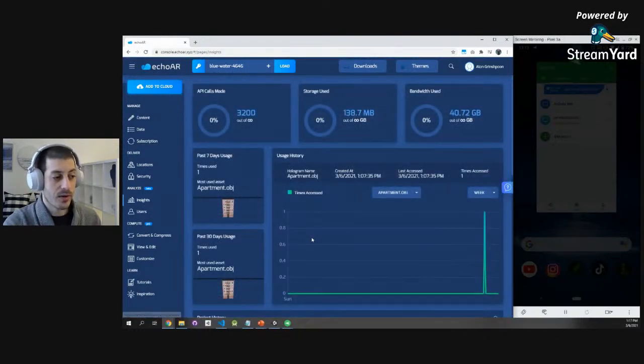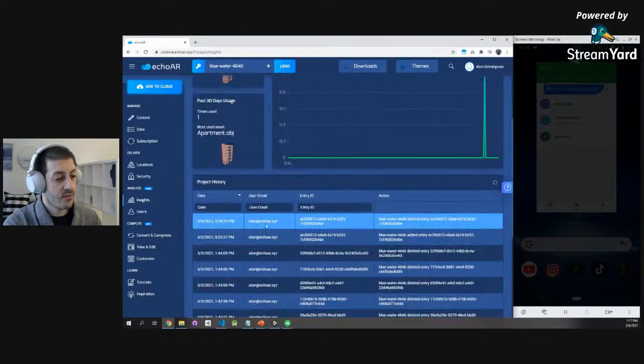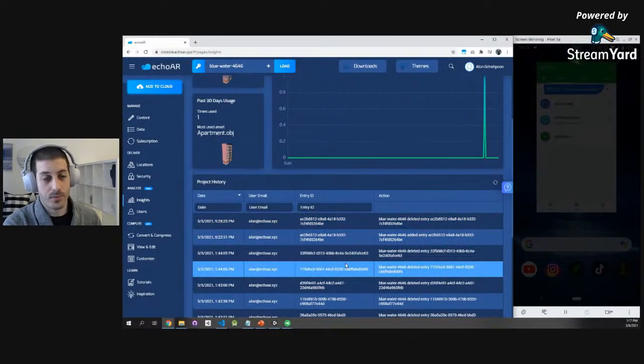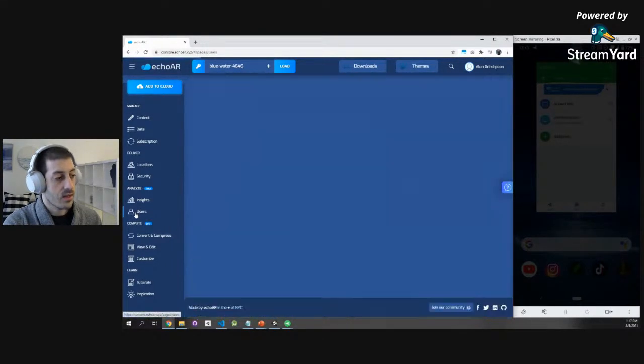And the insights page is a really powerful page, it shows you how your content is doing. So what is the most popular 3D model? How are people using the application? Really, really cool stuff. Here we have more data on how people are using applications. I'm going to check that out.